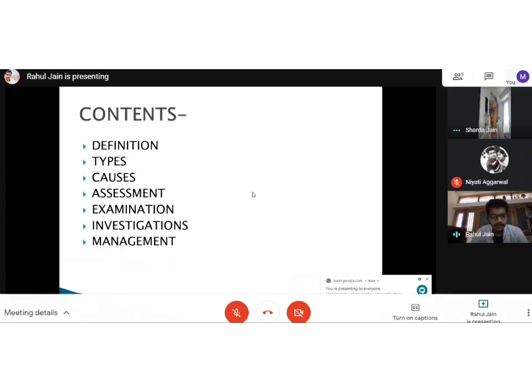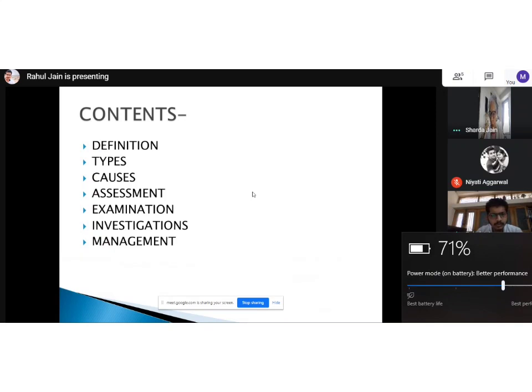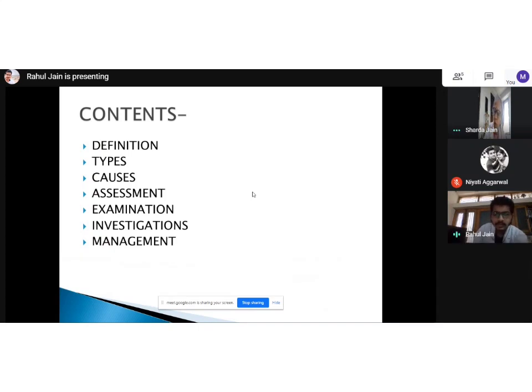Share the skeletal framework of how we'll be learning the topic of diarrhea and dysentery. It is a very common problem which we will see in our casualty and in hospitals and even in our day-to-day life. There are multiple causes behind it. It's just not food poisoning and infections. So it is very important to manage diarrhea and dysentery, and especially decide what severity of dehydration the person is suffering, because severe dehydration can land the patient in trouble very quickly.